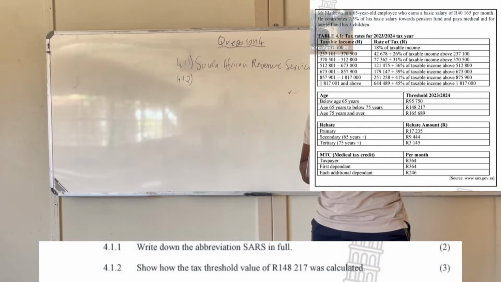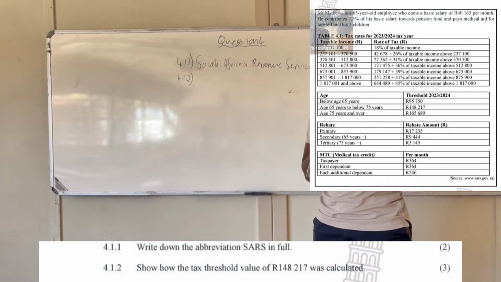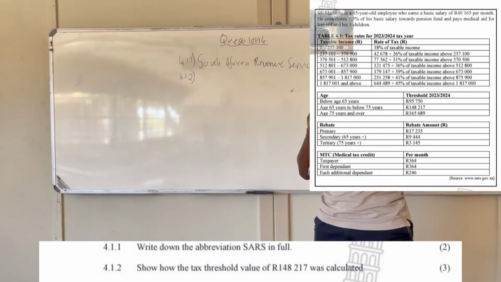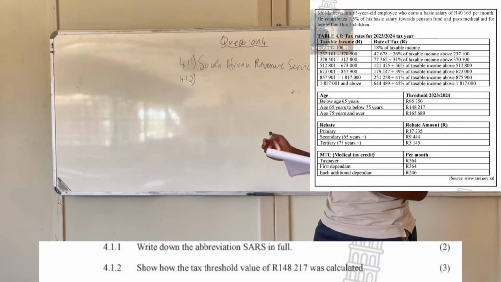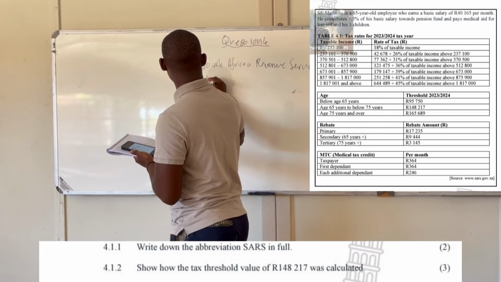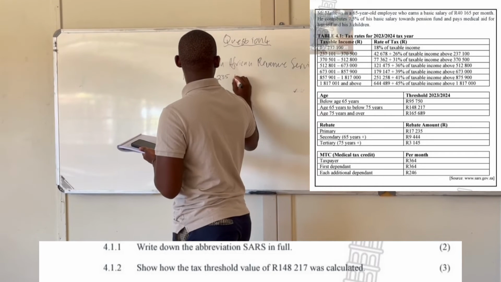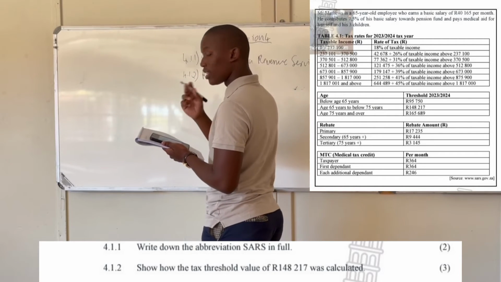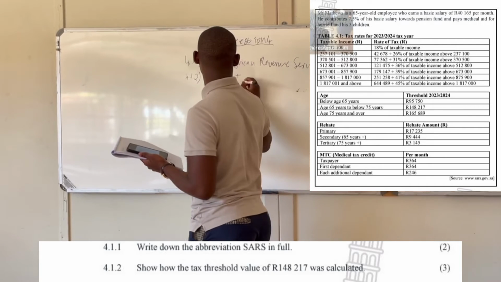So in order for you to know how that value was calculated, you must know first which rebates this person qualifies for. So this person is 65 years old, so he qualifies for 2 rebates, primary and secondary rebate, right? So you write those rebates. So the primary rebate is 17,235, and then you add it to the secondary rebate because he qualifies for 2 rebates.